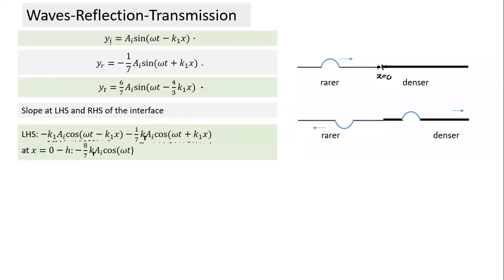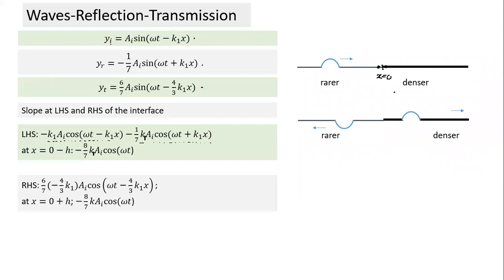Can we calculate the slope on the right hand side also? The right hand side of this interface is only due to the transmitted wave. It will be the derivative of this term here, and then substitute x equal to 0. Again, I made a small error here. This is K2. Sorry, K1 only. Why is it K1? I already multiplied by 4 by 3. Oh, sorry, this is already written in terms of K1.